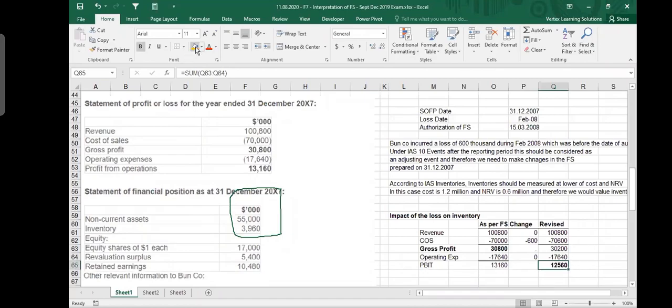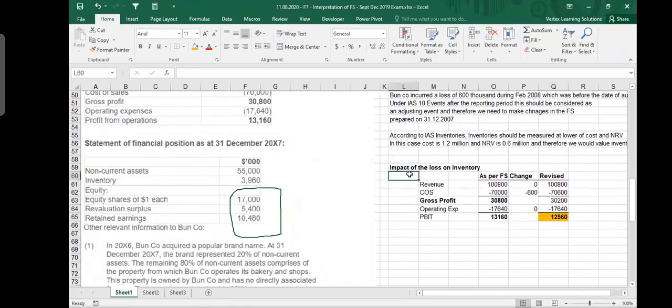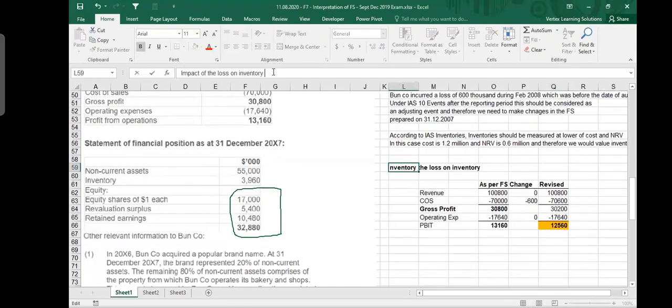Now, what are we going to use these numbers for? Our PBIT, which was given in the question, was 13,160. But for the purpose of calculation of ratios, we will be using 12,560 because the loss on the inventory would increase the cost. That loss, where should you show that loss? Into your financial statements. Your expenses will increase, profit will decrease. So 12,560. So this is actually the impact of inventory on P&L.